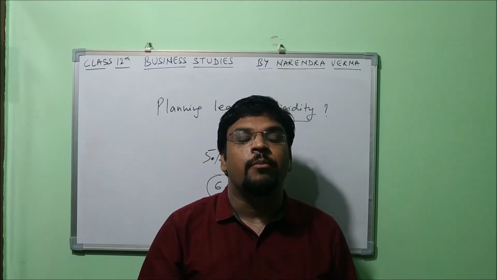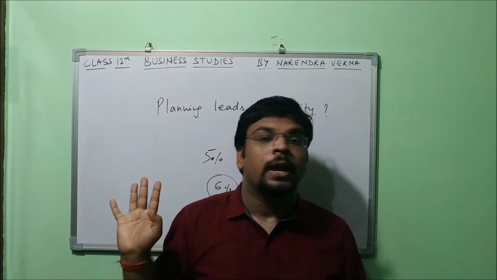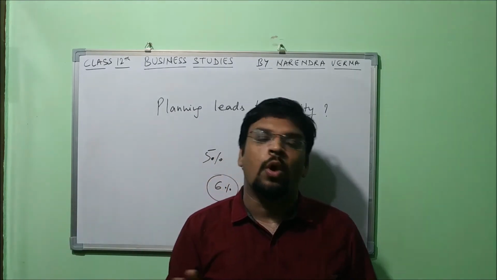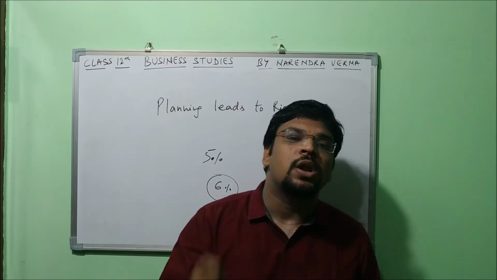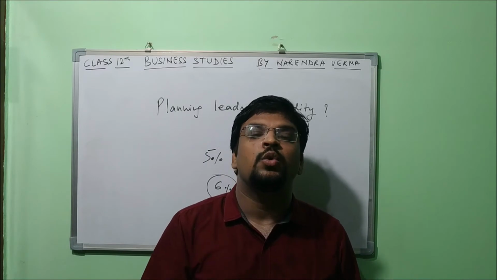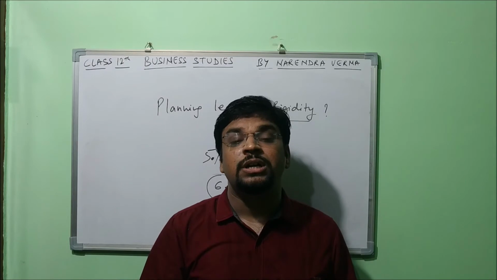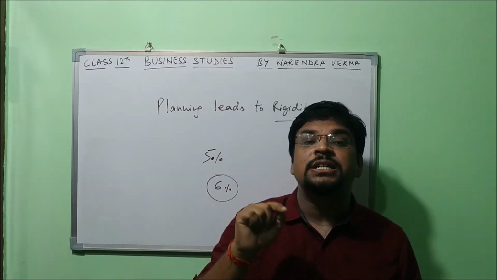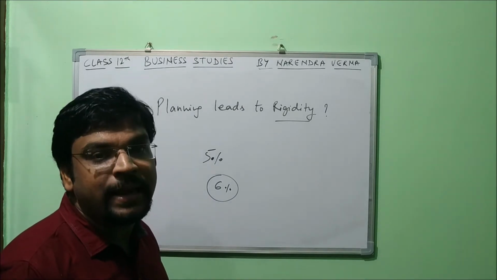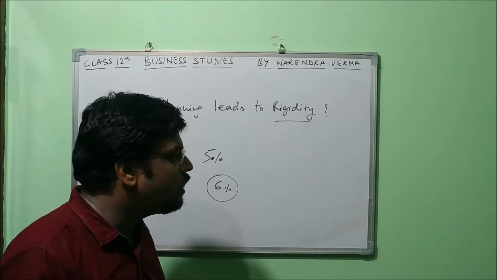Okay, the marketing executive reported that there is a need to increase the discount because of the competitors, but no change could take place, and because of that, what happened? At the end of the year, the organization has to suffer a loss, right? The turnover they could have got, they did not get. The target was not achieved just because of the rigidity of the plan, right? If there was some flexibility in the planning, then it could have been avoided. Understood?